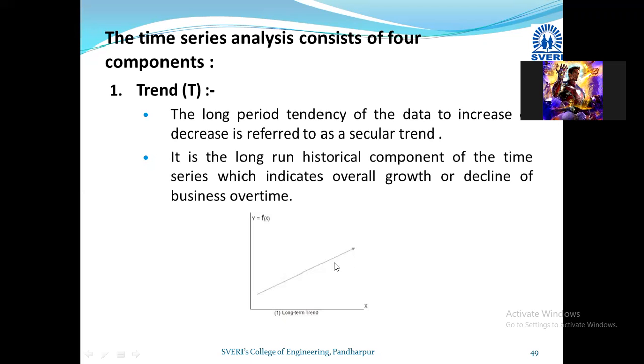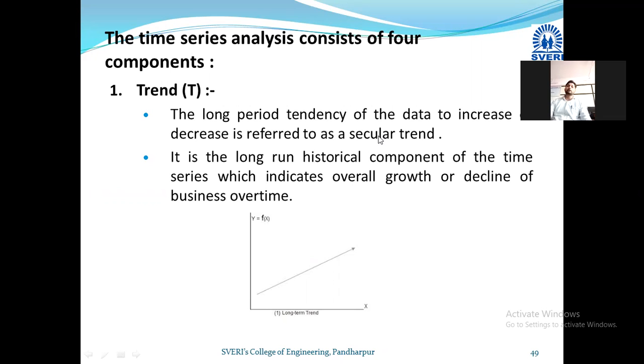And when the business is declining, that is, year on year the sales demand or the forecasting demand is decreasing, in that case we can say the business is having a downtrend. That idea we will get from the time series analysis. First of all, we will get the trend, and the trend we get on a large time frame.